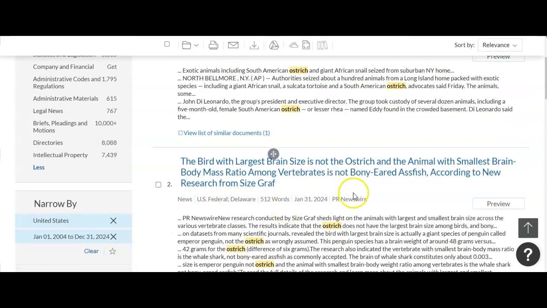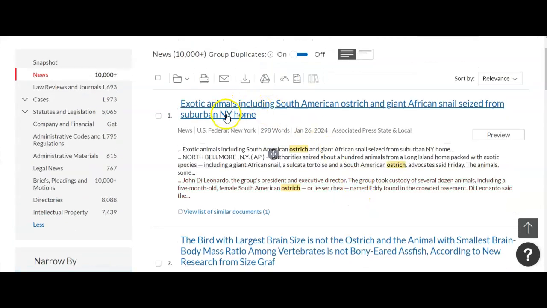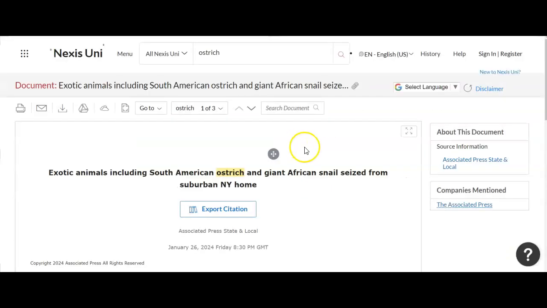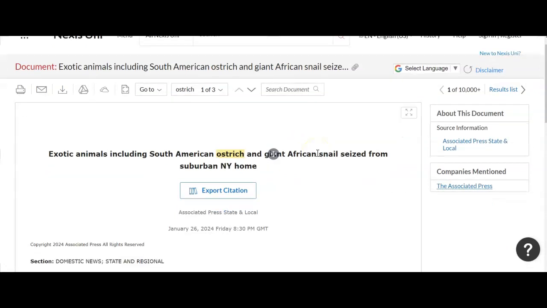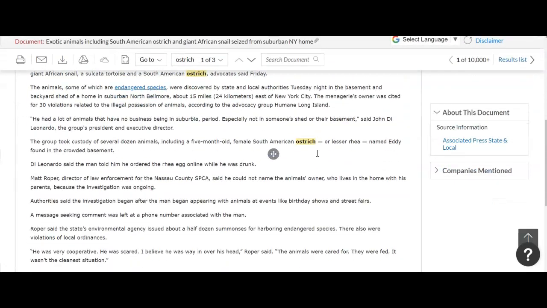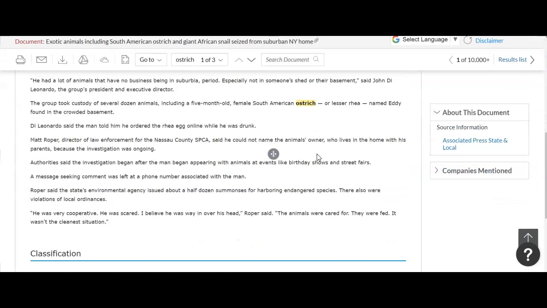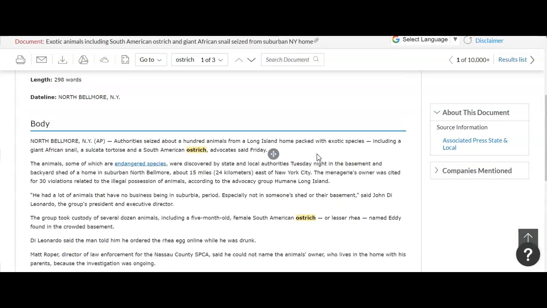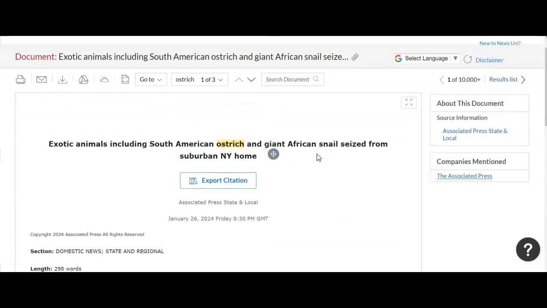Now to look at any of these articles, you can click on the title. When you open it up, you will get your article that looks like this. So you'll see the text of the article. These are newspaper stories, so a lot of times they are pretty short. They have to fit in the newspaper in a little section.